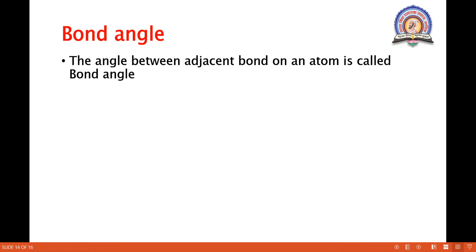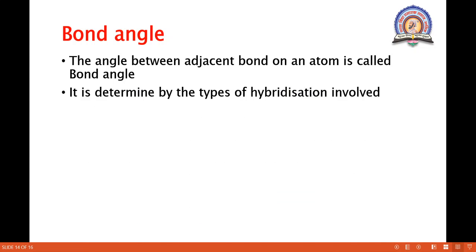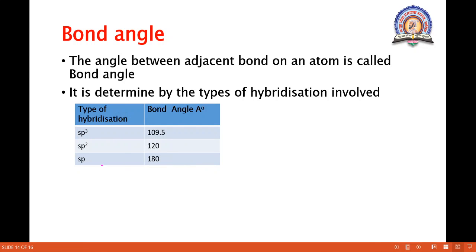Next, bond angle. The angle between adjacent bonds on an atom is called a bond angle. It is determined by the type of hybridization involved. So sp3 is 109.5, sp2 is 120, and in sp hybridization it is 180. Okay, so this is the chart which shows the bond angles of the compounds.